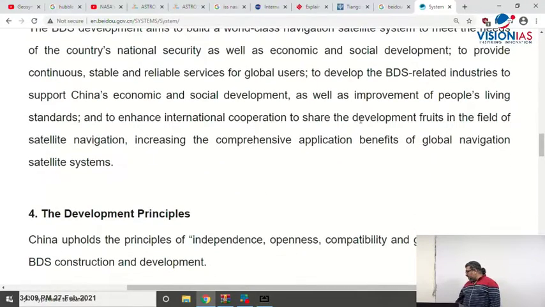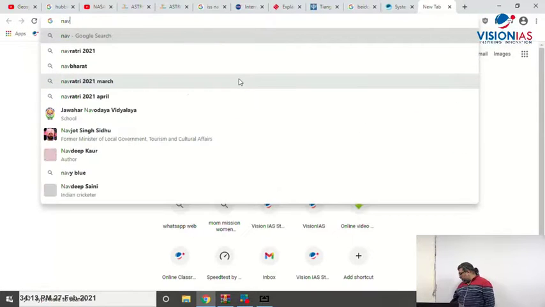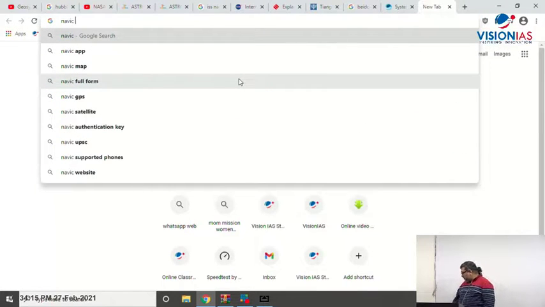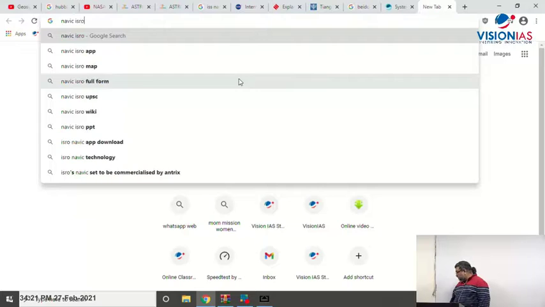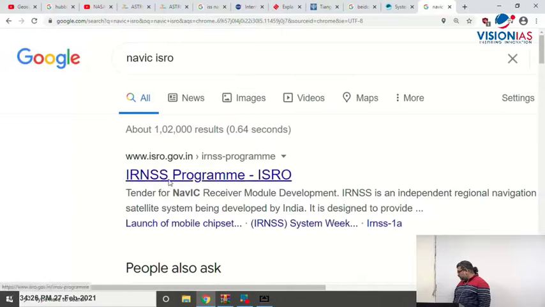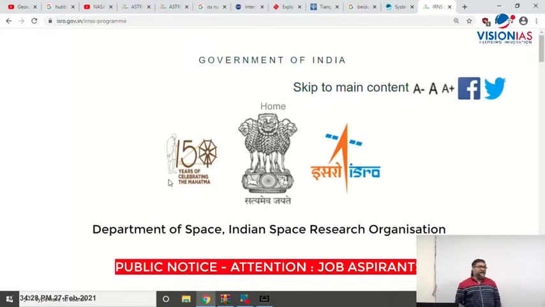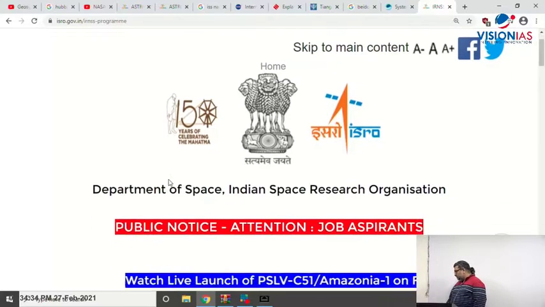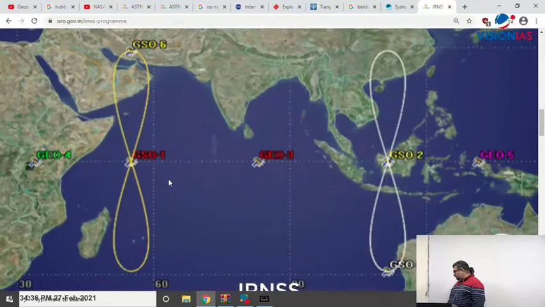And then coming to India, India's NavIC, navigation with Indian constellation. Initially we developed a 7 satellite system, 4 in inclined geosynchronous orbit and 3 in geostationary orbit. India's navigation system, IRNSS, the initial group of satellites, looks like this.